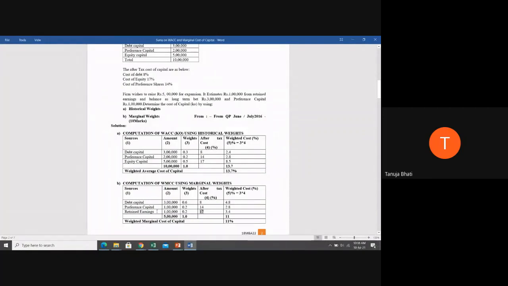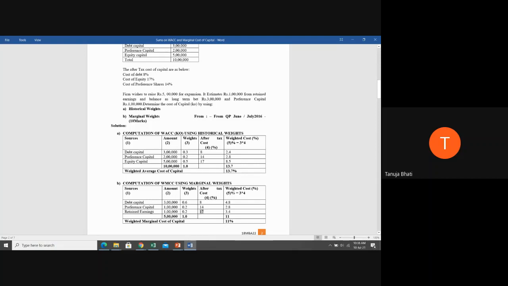Very good. Same it is. You are correct. Cost of retained earnings is equal, KR is equals to KE. Since long-term capital gain tax is not given, personal tax is not given, and already this is after tax. So in KR formula, KR is equals to KE. That is why we have taken cost of equity as the cost of retained earnings, because the formula is that. So we have taken 17%.